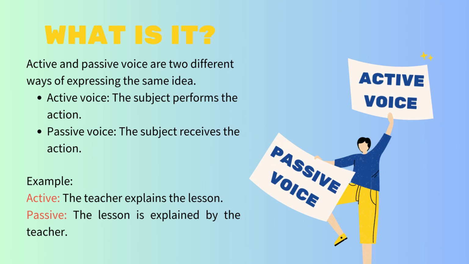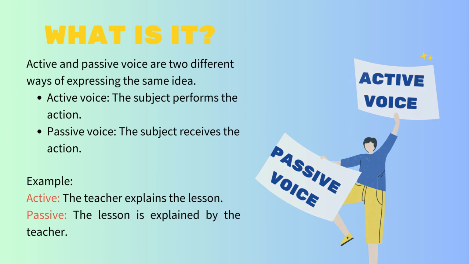Active and passive voice are two different ways to express the same idea. In an active voice, the subject performs the action. In a passive voice, the subject receives the action. For example, the teacher explains the lesson. In that active voice, the teacher is doing the action. The lesson is explained by the teacher. In that passive voice, now the focus is on the lesson.